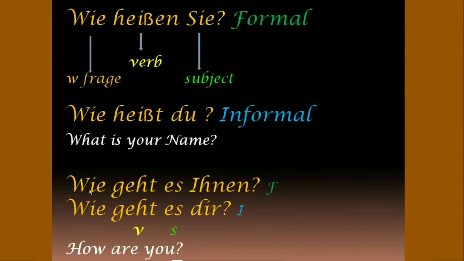So, the next example. Wie geht es Ihnen? Wie geht es dir? Ihnen is formal one, dir is informal one. The meaning of both is how are you? Here you can see that geht is verb, which is conjugated according to es. Es is subject. Wie is at first position, which is the W-Frage, and geht is verb, which is at second position, and es is subject, which is at third position.